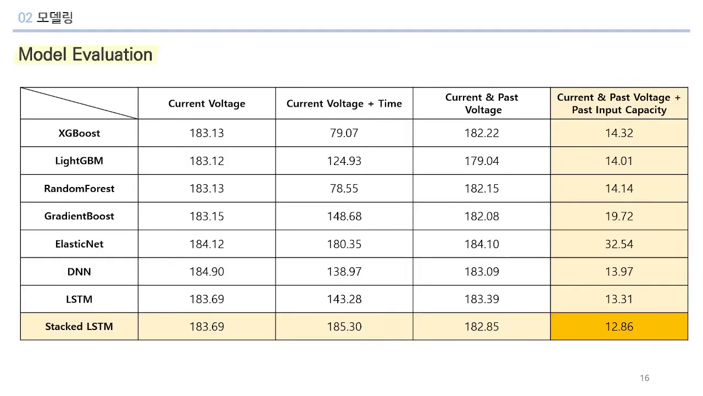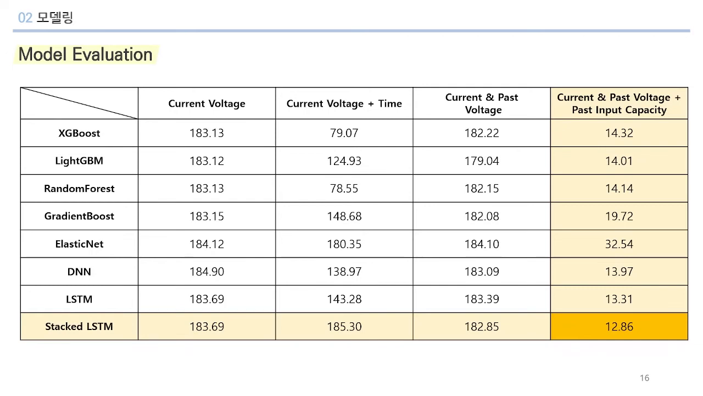Next, we will explain the experimental results. First, the performance of the input capacity prediction model. We trained and evaluated the model with real substation voltage and input capacity data. As an evaluation metric, root mean squared error was used.